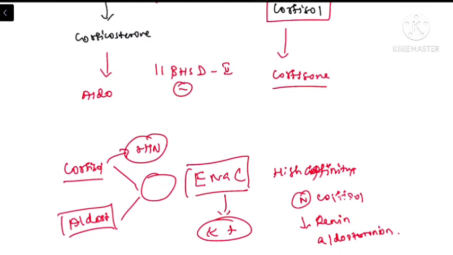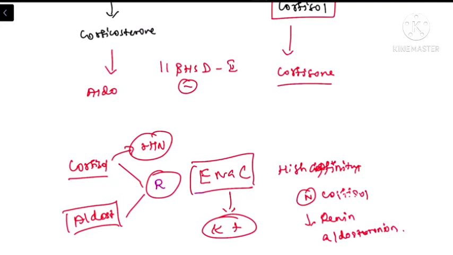In all patients, there will be an epithelial sodium channel having a receptor which normally has a high level of sensitivity to cortisol, and its affinity for aldosterone will be very low in most of the patients. So in patients having normal aldosterone action, the cortisol is converted into cortisone by the 11 beta hydroxysteroid dehydrogenase enzyme. So normally the epithelial sodium channel will be responsible for more affinity to aldosterone.